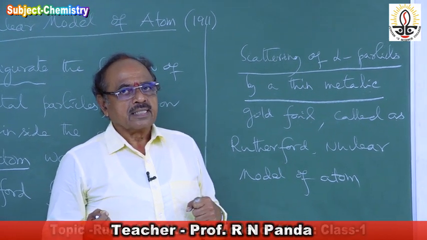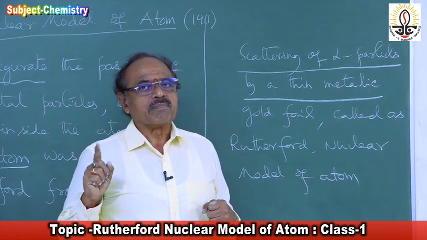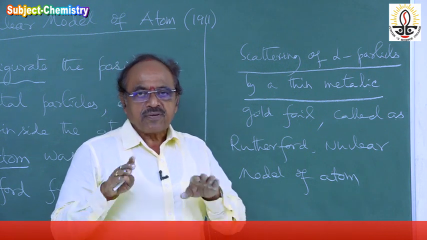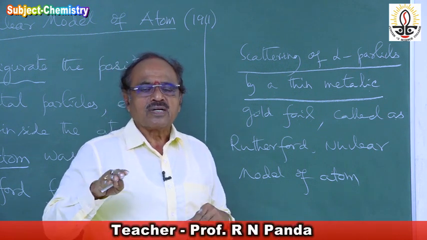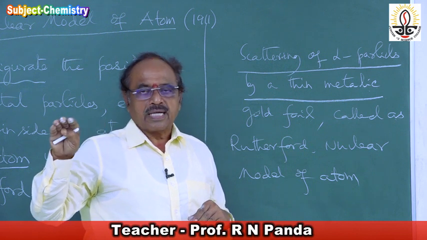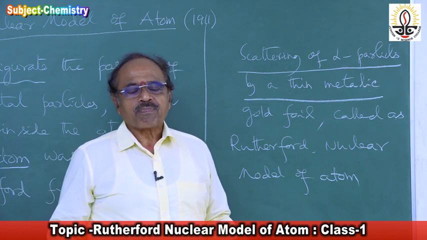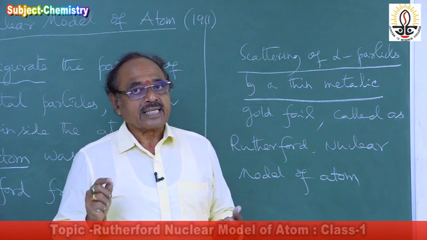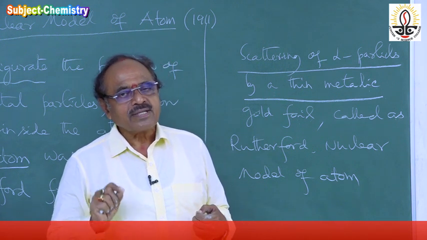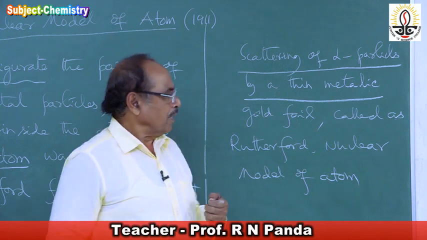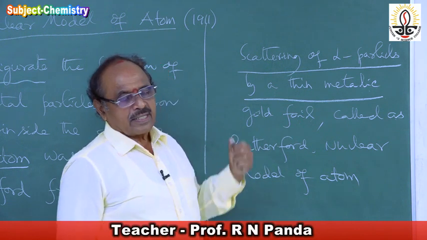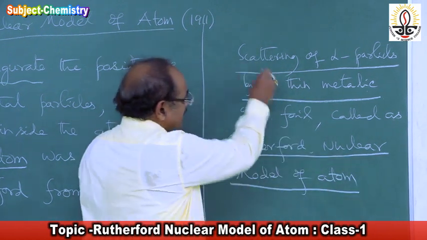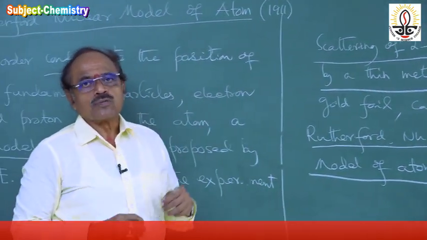I can say the world of science will remember this experiment for all time to come, because it was the first step in the ladder of the structure of atom, to explain the electron and proton position inside the atom. He carried out the experiment called scattering of alpha particles by a gold foil, which led to the Rutherford nuclear model of atom. So what is this scattering and what is this gold foil?